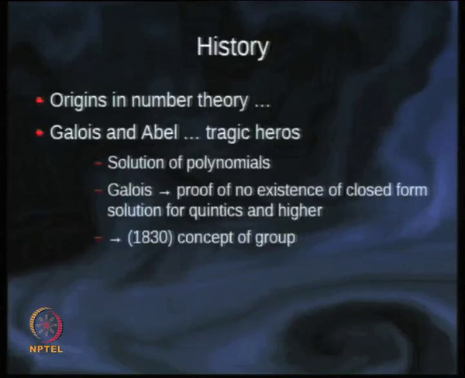Interestingly enough, it was only around the late 1800s, more or less by the year 1900, that a man called Sophus Lie, spelled L-I-E, was trying to see if differential equations can be solved by their symmetries.